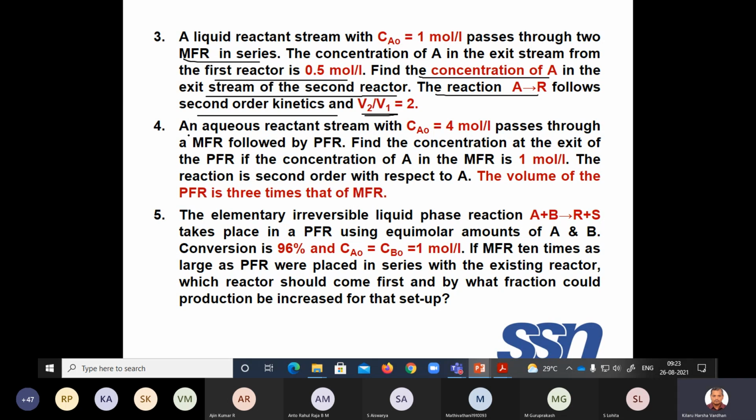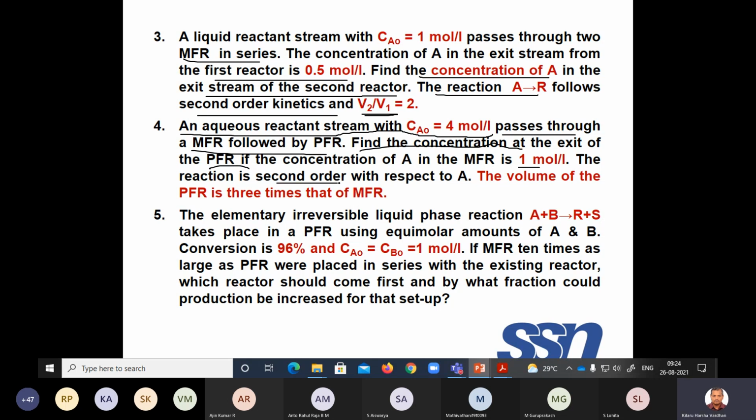Like that, the fourth problem: an aqueous reactant system with Ca0 of 4 mole per liter passes through an MFR and a PFR, MFR followed by PFR. Find the conversion at the exit of the PFR if the concentration of A in the MFR is this particular value. So Ca1 is given, and he is asking you to calculate Ca2.